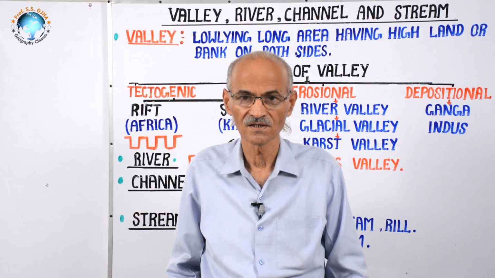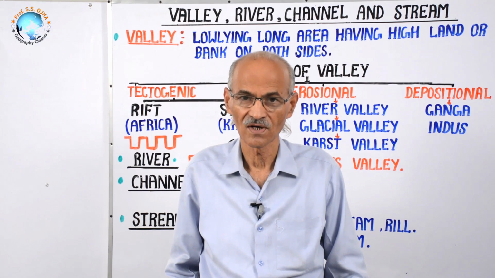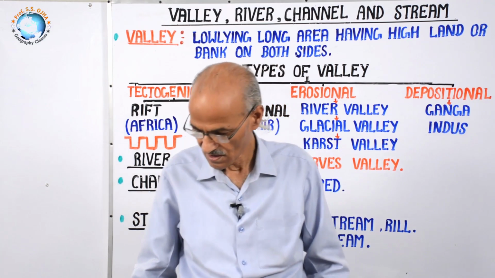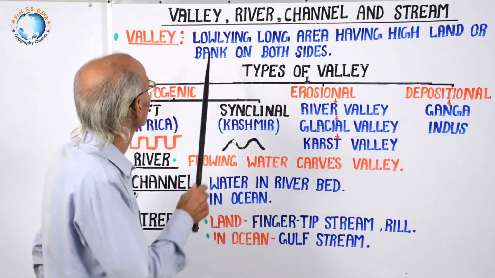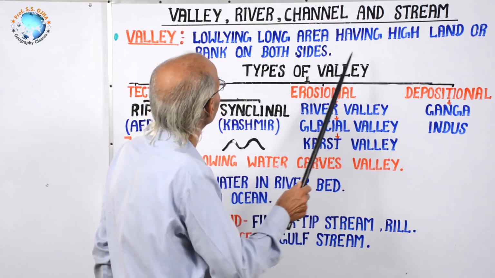Especially geomorphologists, but generally common people use terms like valley, river, channel, and stream frequently without understanding the clear concept and their meaning. Today, let us understand the concept and meaning of valley, river, channel, and stream.